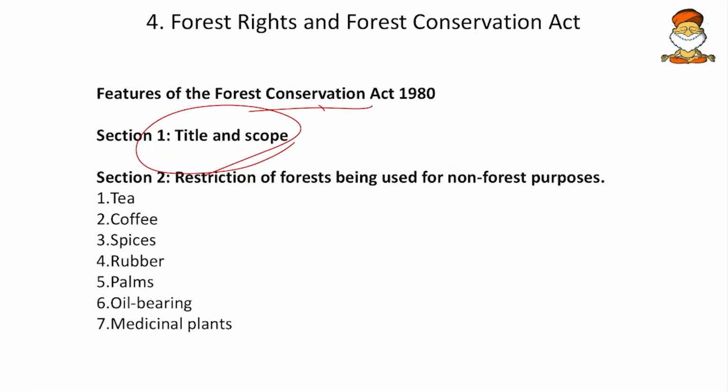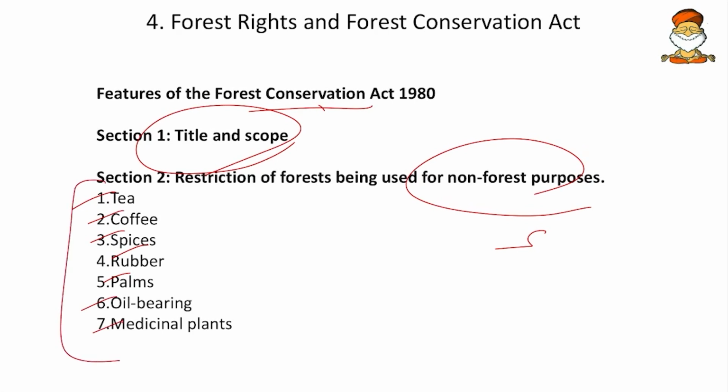So this is one act which will clearly define what is a forest activity and what is a non-forest activity. Some of the non-forest activities are the growth of tea, coffee, spices, and agriculture of rubber, palm, then growth of oil-bearing plants and medicinal plants. So agriculture of all these is considered non-forest activities.